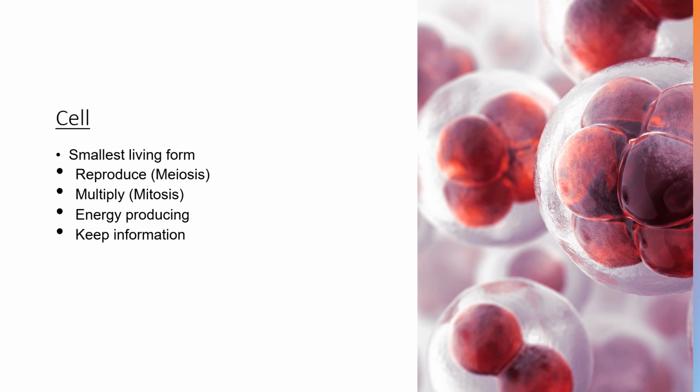Cells produce energy and, very importantly, cells keep information. They keep information about your body and about everything that your body has to do. The cell knows what it has to do. Like every 120 days, if I'm not wrong, the cell is supposed to die and kill itself, self-destruction. It remembers how to fight a particular virus if you have had it before. It develops an immunity.